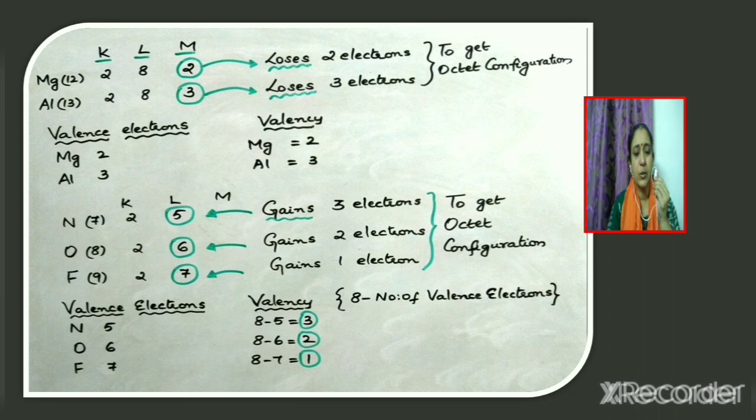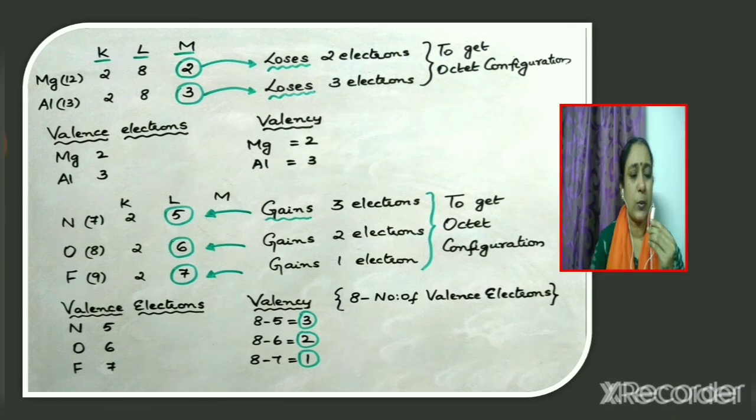Now how can we calculate the valency in the case of nitrogen, oxygen and fluorine? Note that it is not the same as the number of valence electrons. Another formula has to be used. What is the formula? 8 minus number of valence electrons. Thus in the case of nitrogen, valency will be equal to 8 minus 5, which is equal to 3. What about oxygen? Valency is equal to 8 minus 6, which is equal to 2. And in the case of fluorine, valency is given as 8 minus 7, which is equal to 1.